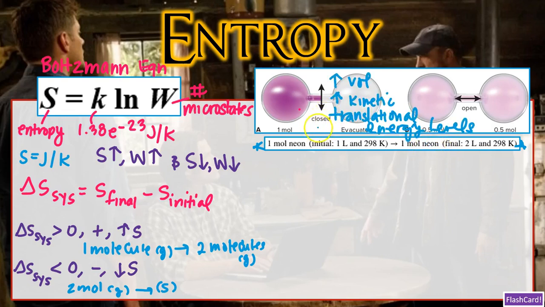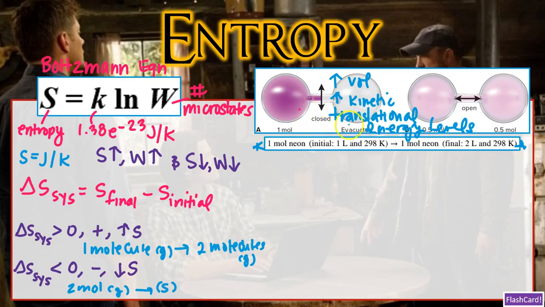Well, opening the stopcock is going to increase volume, which increases the number of translational kinetic energy levels the particles can occupy as they move to more locations. Now you have to be like, hold up, what is kinetic translational energy levels, right? This just means how many different energy levels the particles can have when they move around in a straight line and go to different places.